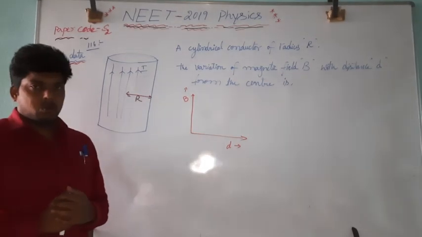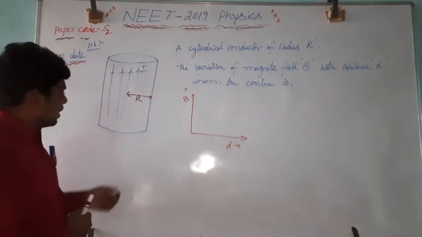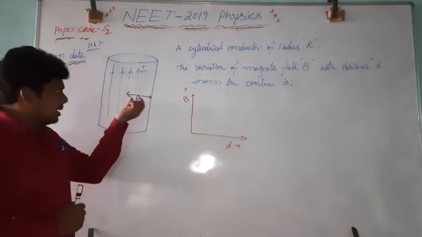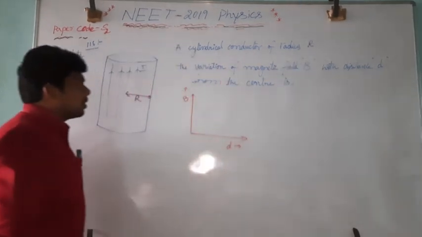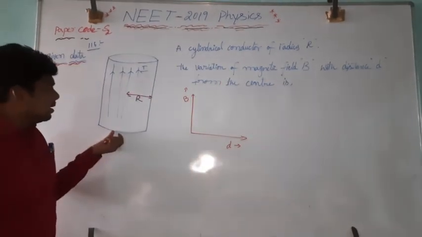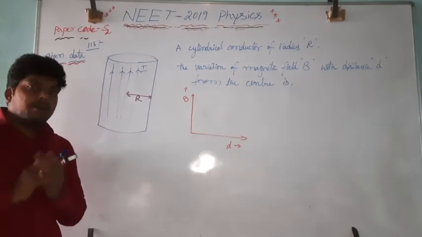Next question number is 116. In this question, they have given a cylindrical conductor of radius r, which is carrying a constant current of I. Then what we have to find out?